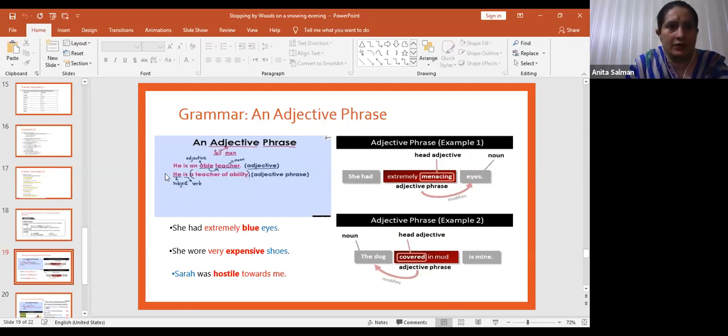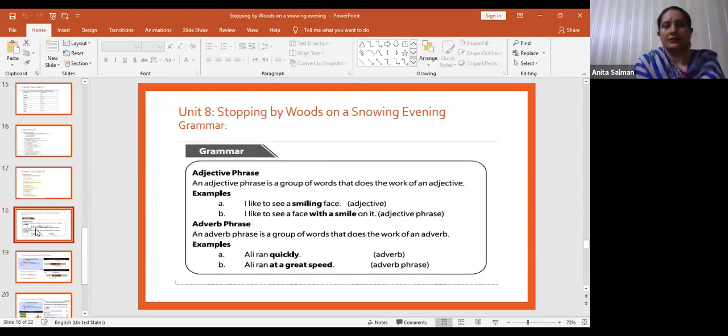Now look at the text. In your text, what is an adjective phrase? An adjective phrase is a group of words that does the work of an adjective. The example is given here: I like to see a smiling face. Smiling is an adjective giving information about face, and face is a noun. And the other sentence is: I like to see a face with a smile on it. With a smile means smiling, but it is a phrase.